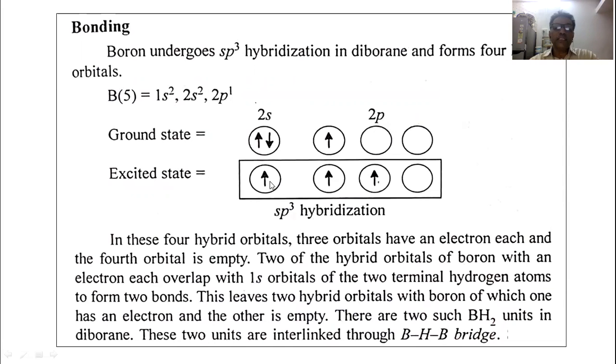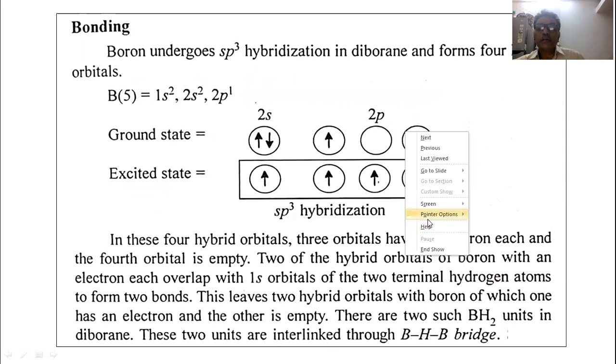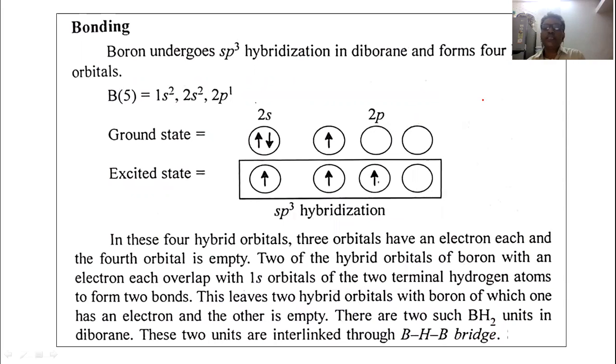Remember that these 3 orbitals are half-filled and 1 orbital is empty. So 4 sp3 hybrid orbitals are formed here.